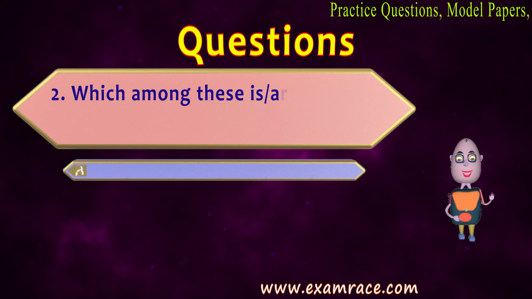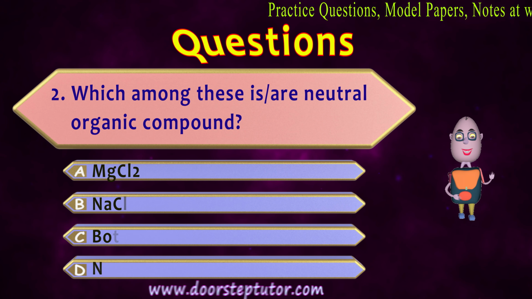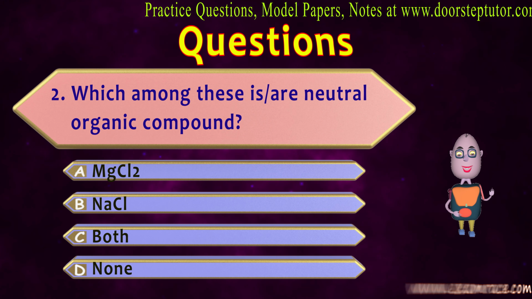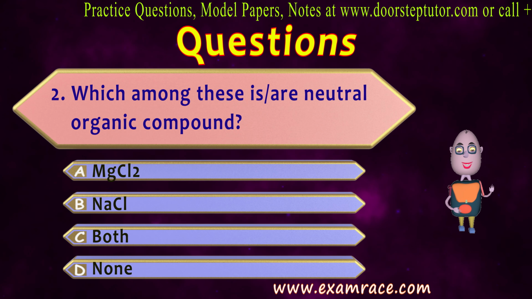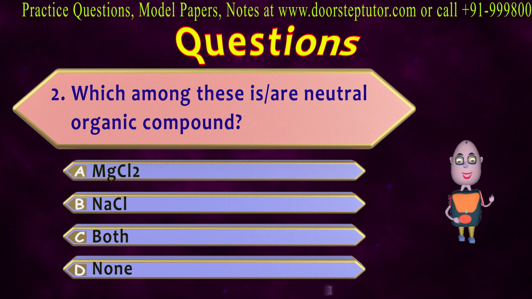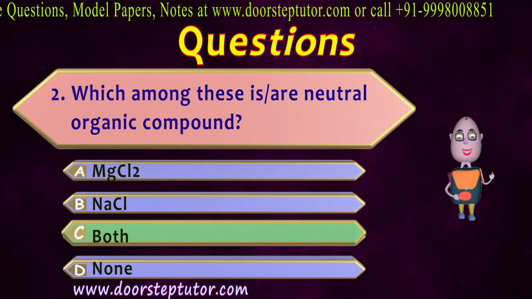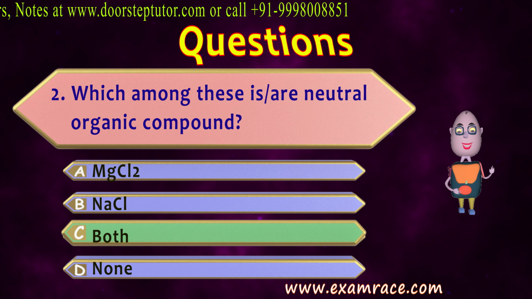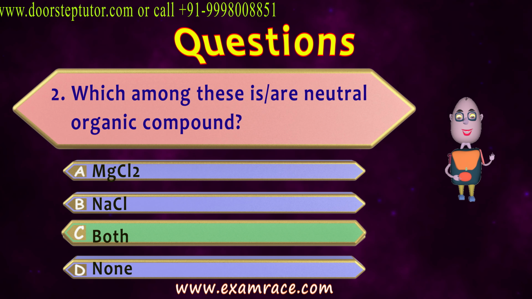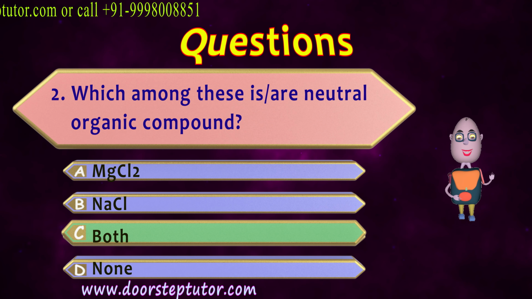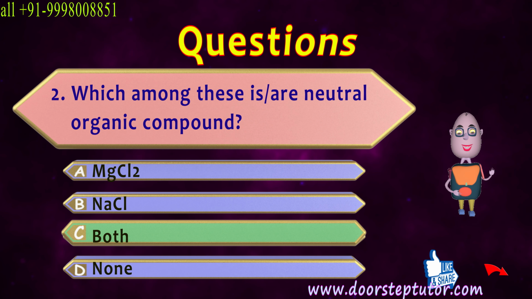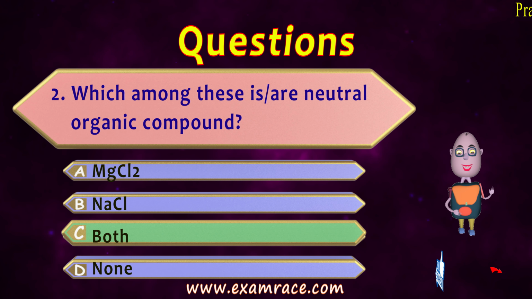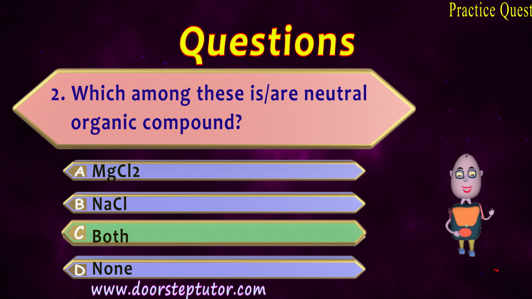Next question is, which among these is or are neutral organic compounds? Option A, MgCl2; B, NaCl; C, both; and D, none. So I have explained that Na has one positive charge and Cl has a negative charge. Similarly in MgCl2 also, two positive and two negative charges. So both of the charges cancel each other. So MgCl2 and NaCl both are neutral compounds. So these were the topics covered in today's lesson.